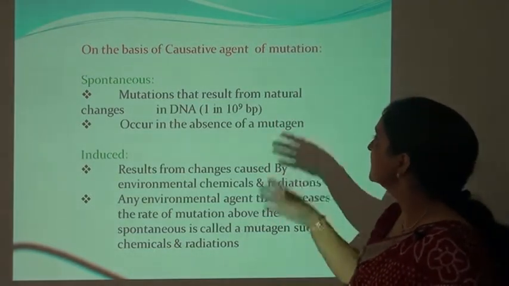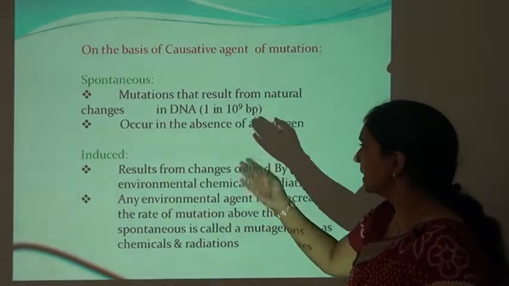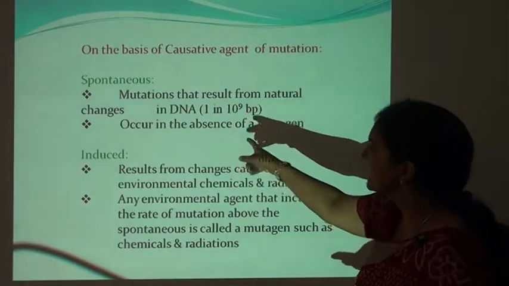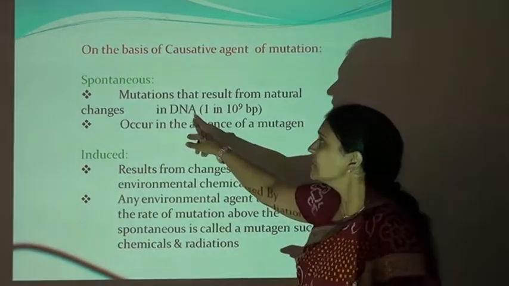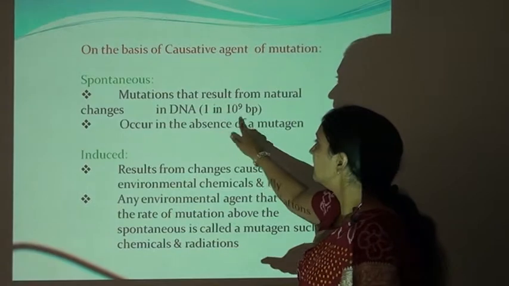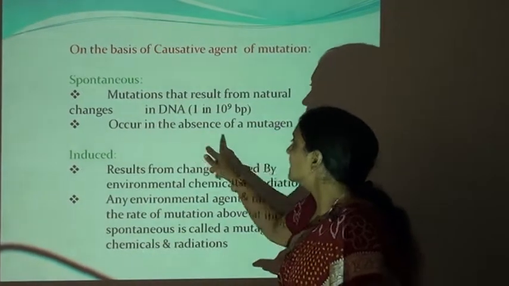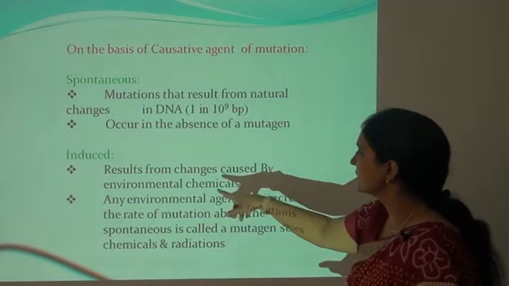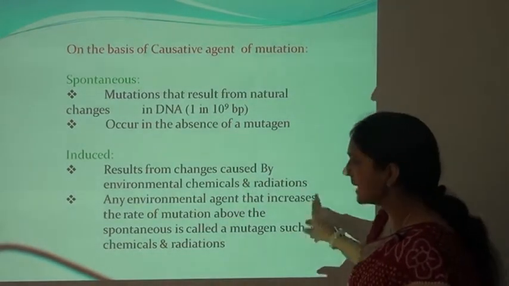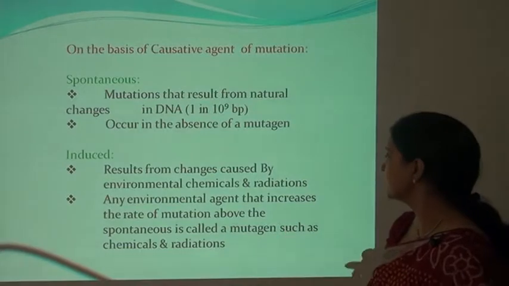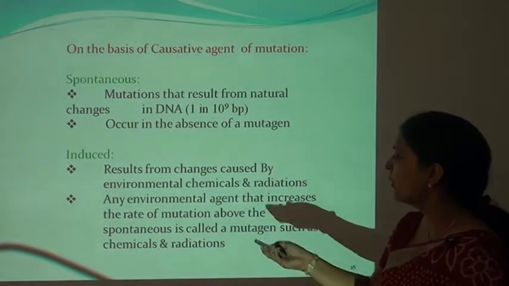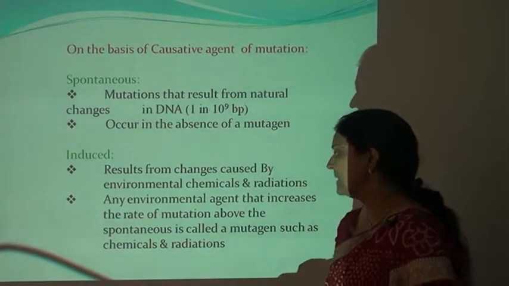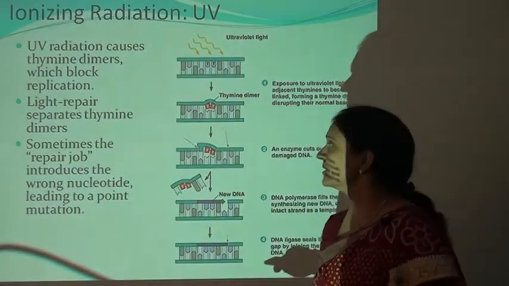On the basis of the causative agent of the mutation, spontaneous mutation results from natural changes in the DNA. The frequency of this type of mutation is 1 in 10⁻⁹ base pairs. It occurs in the absence of a mutagen. Induced mutation results from changes caused by environmental chemicals and radiation. Any environmental agent that increases the rate of mutation above the spontaneous rate is known as a mutagen, such as chemicals or radiations.